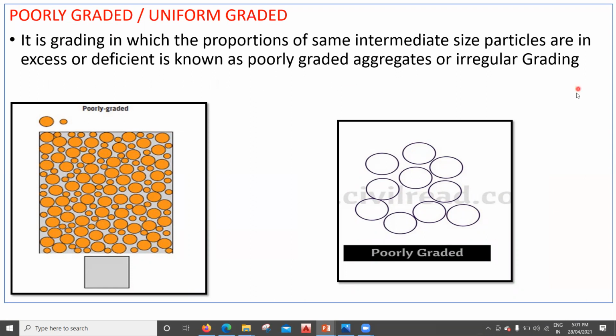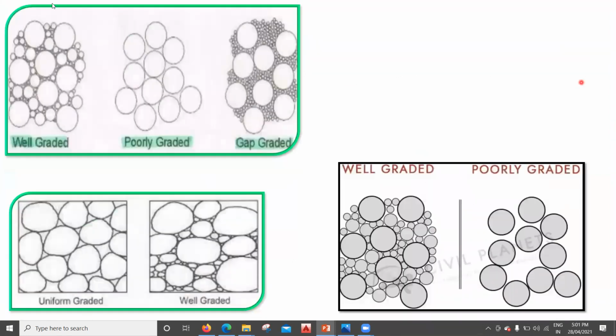So we'll try to see all three in a better way. You can see it here. This is well graded. This is poorly graded, so in poorly graded only one size of aggregate is there. And in gap graded, two different sizes of aggregate are there. A well graded will have all the different sizes of aggregates. Similarly, this is uniform graded, this is well graded and uniform graded.